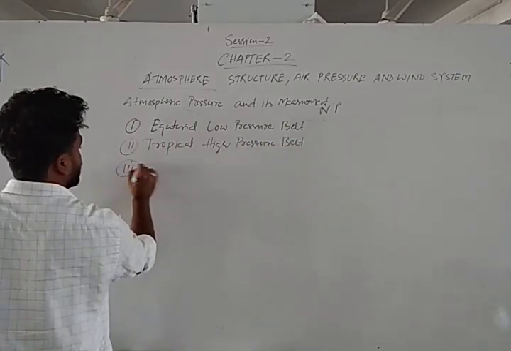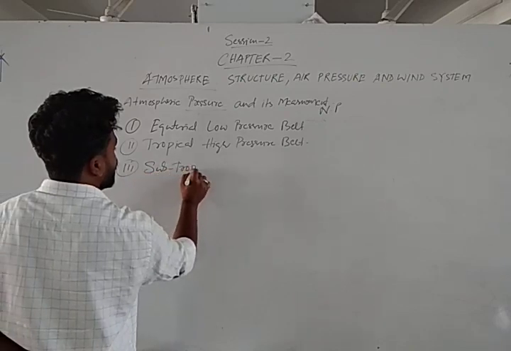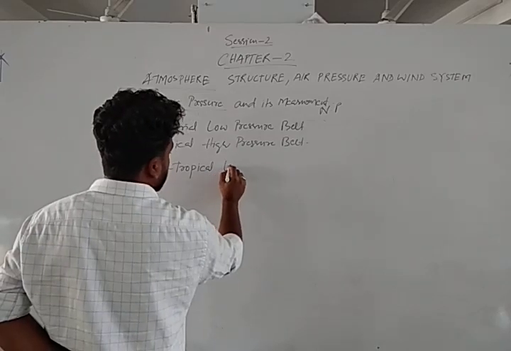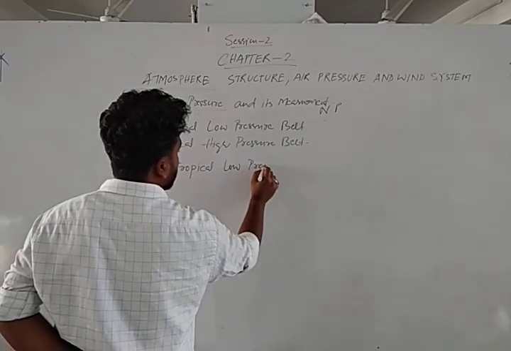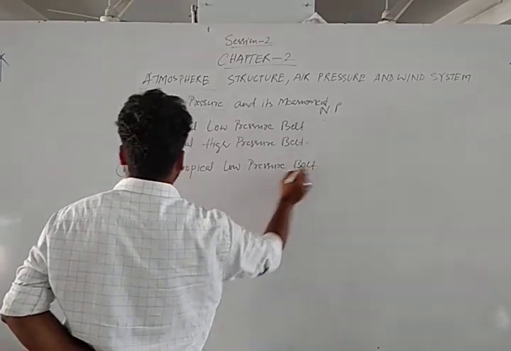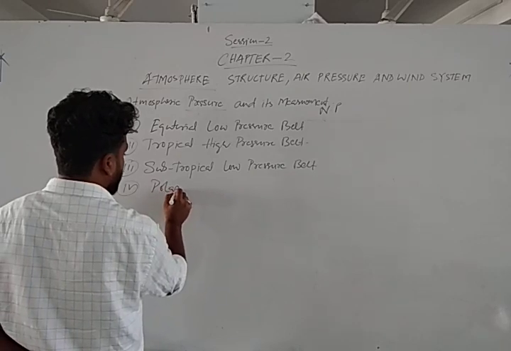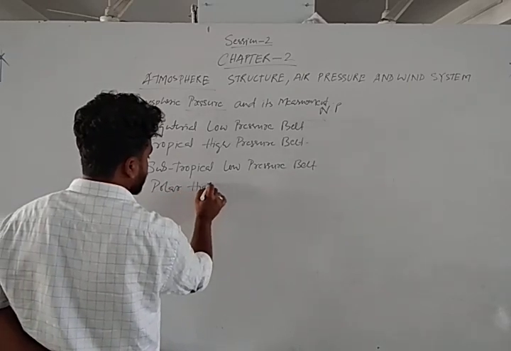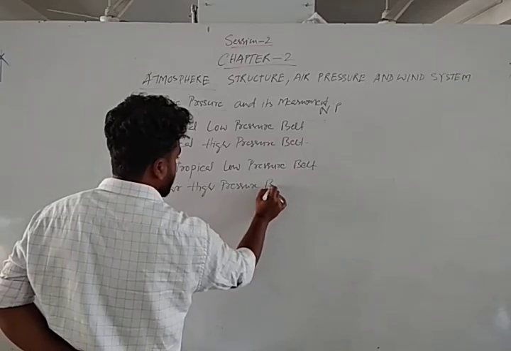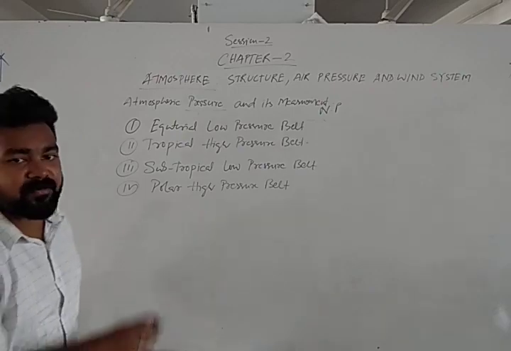Number 3, subtropical low pressure belt. Number 4, polar high pressure belt. So these are the permanent pressure belts.